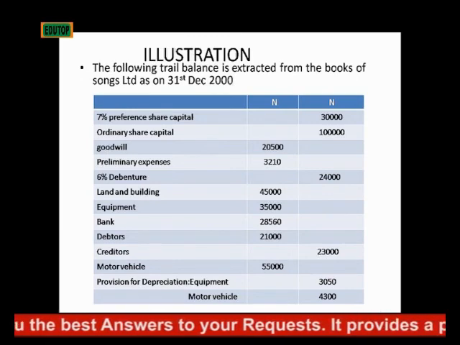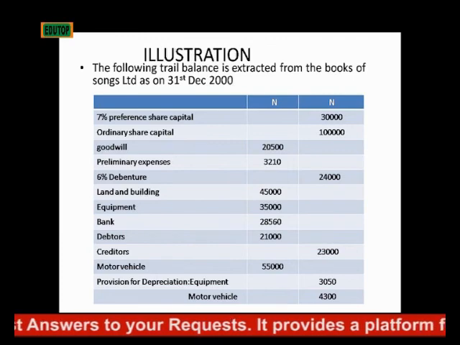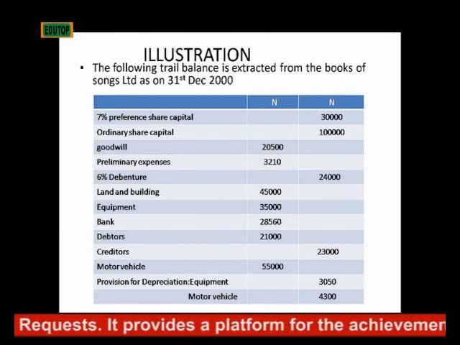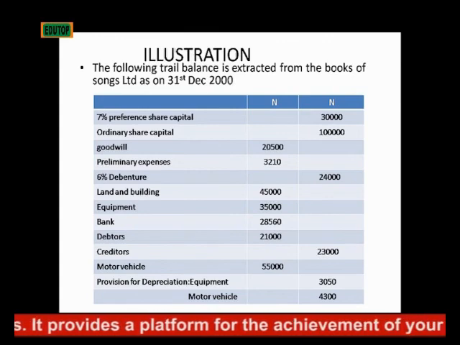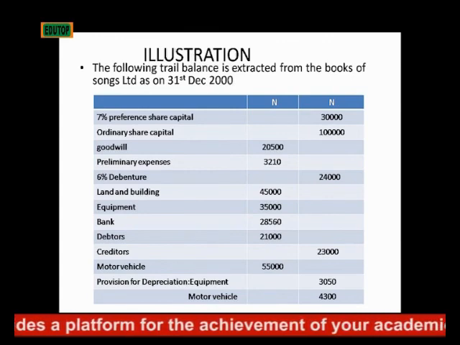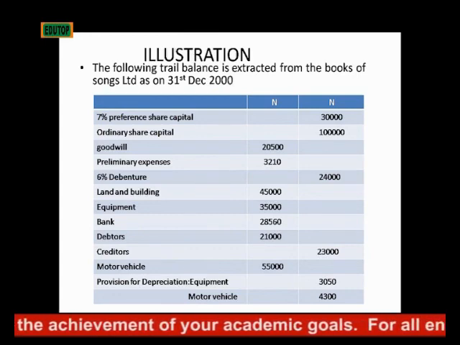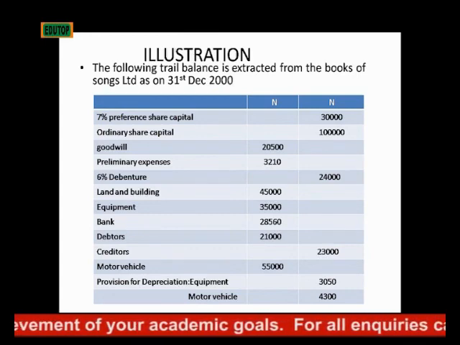And don't forget, we have additional information at the end. In the course of preparing the accounts, the first thing we need to prepare is the workings, which is the data from the additional information.